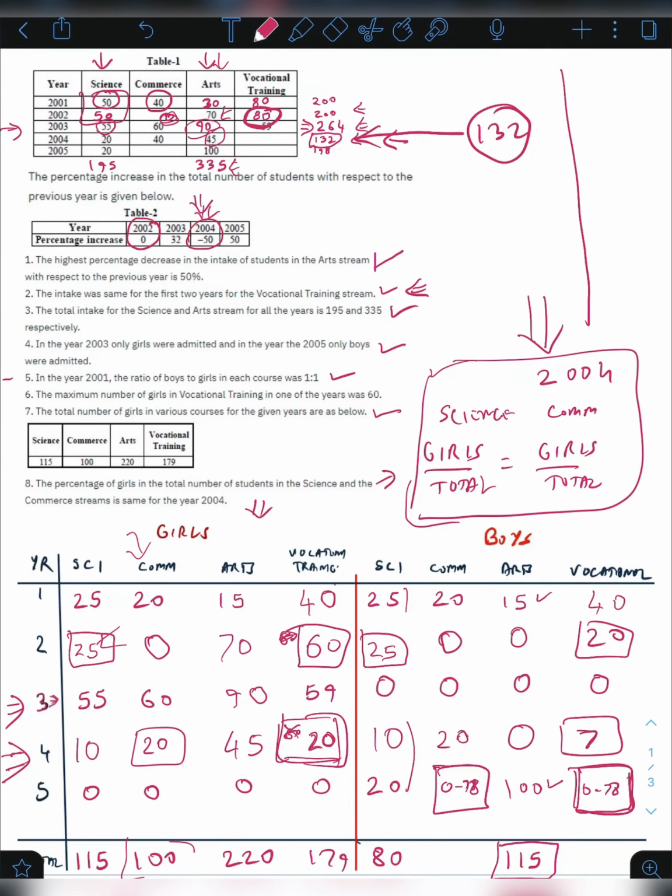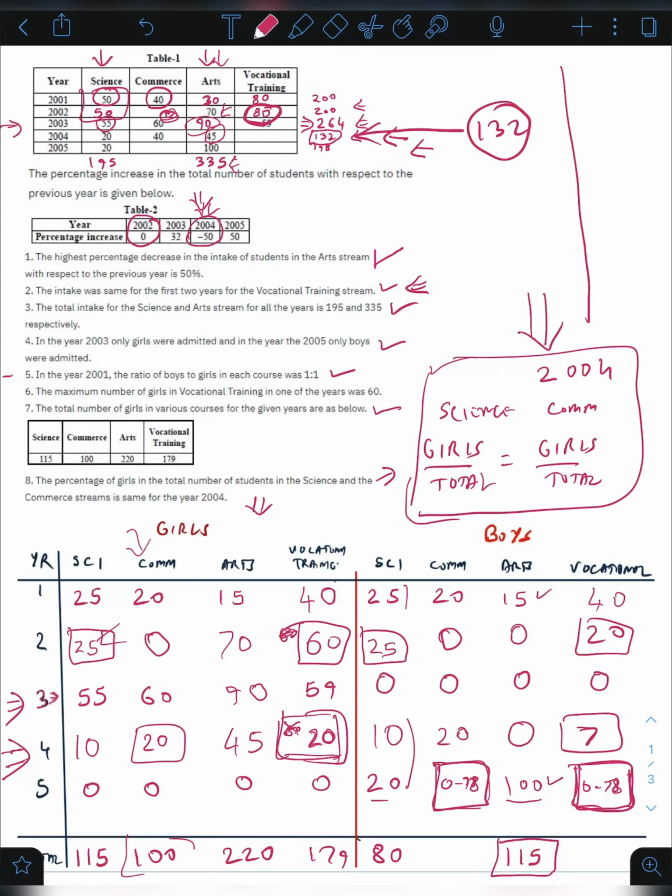Why 0 to 78? Because the total of the last row is 198. 198 can only be obtained when 100 plus 20 gives us 120, and the rest two values make up for the 78 deficit. So the rest two values will be between 0 and 78.